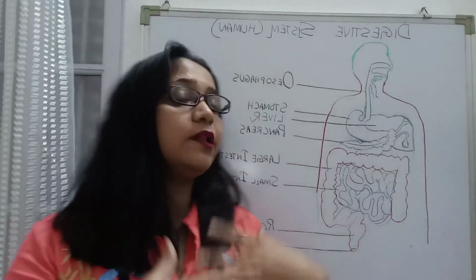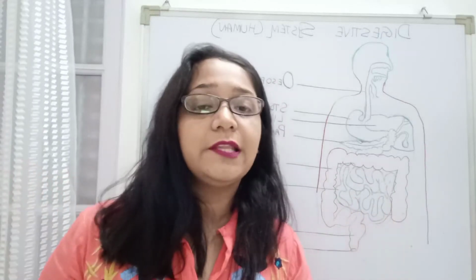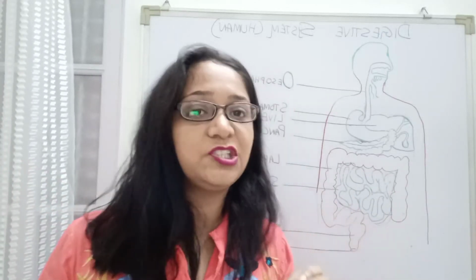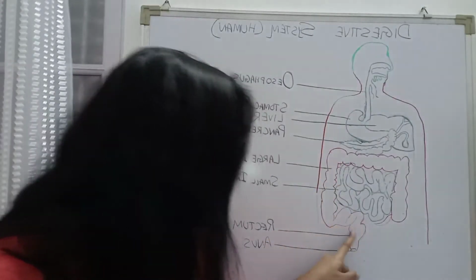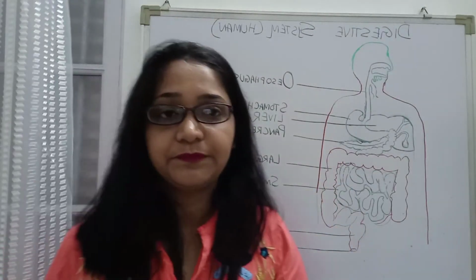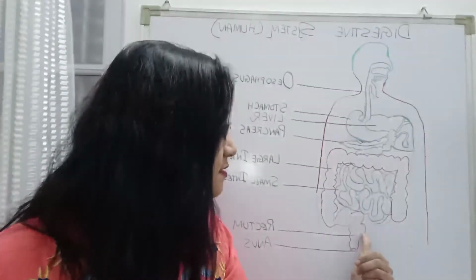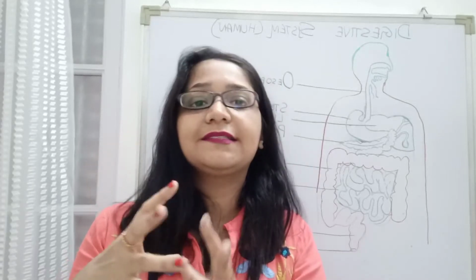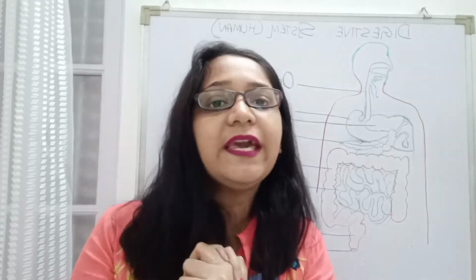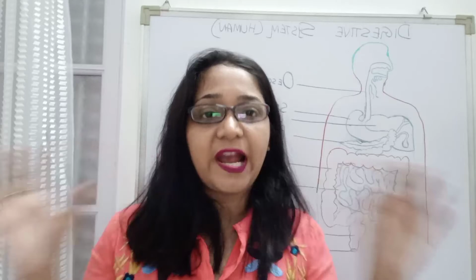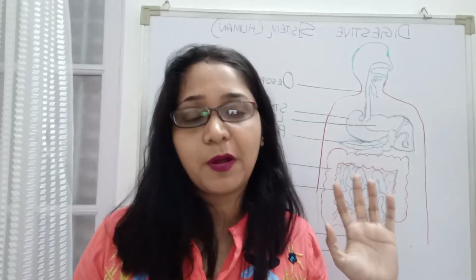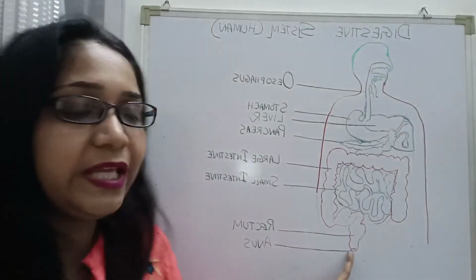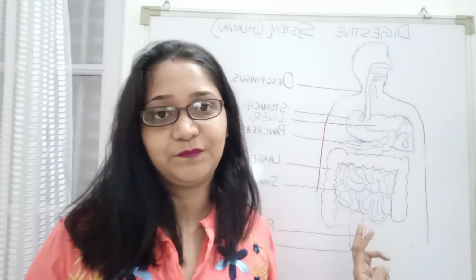After all the water has been absorbed, whatever waste material is generated will move down into a space called the rectum. This rectum will temporarily store the undigested or waste product until it is finally ejected or removed from our body through the opening called the anus.